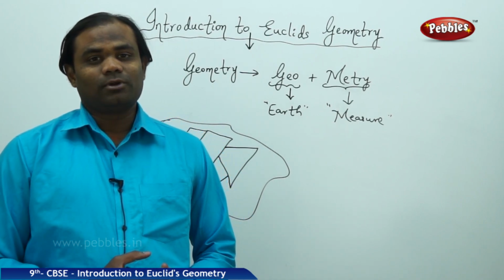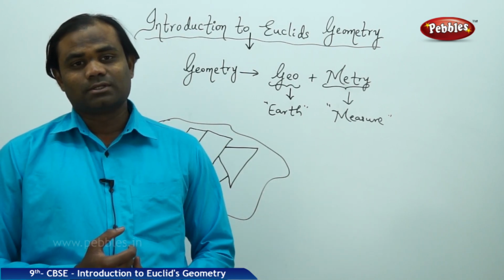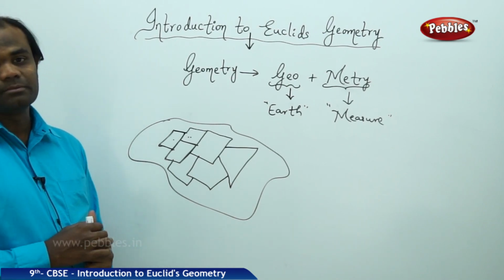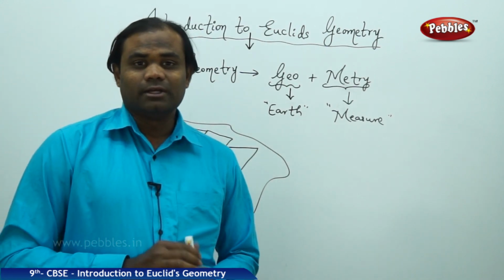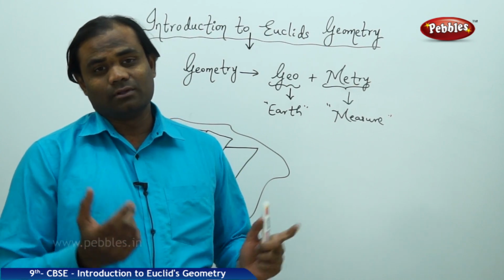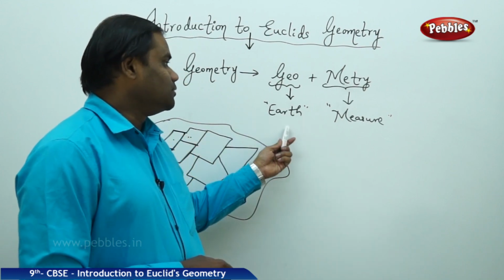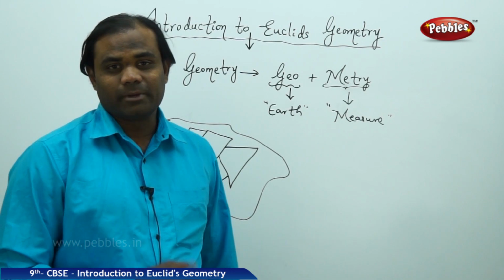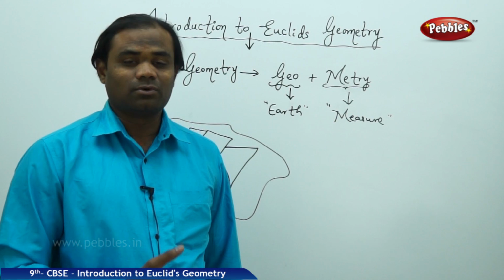Once the plots were lost through the flooded waters, reconstructing the boundaries was done through geometrical measurements. These geometrical measurements were strictly the inventions of geometry, dedicated to all the past mathematicians. Geometry: geo for earth, metry for measure. The study or measure of earth is called geometry, the topic we are going to learn in today's session.